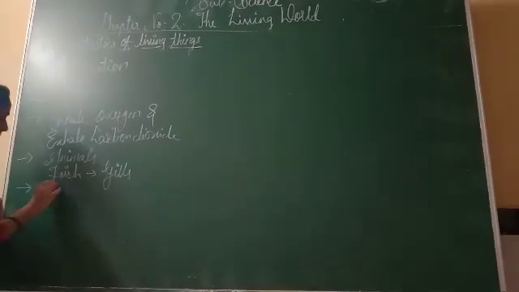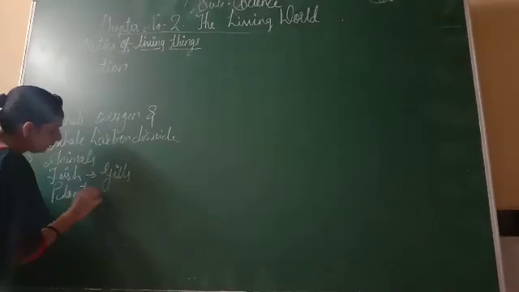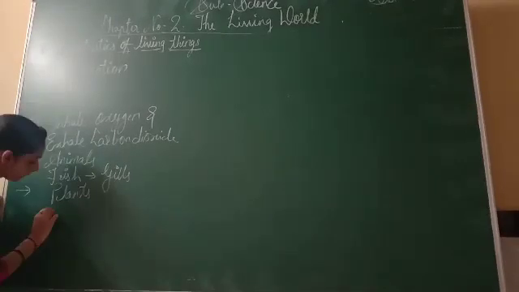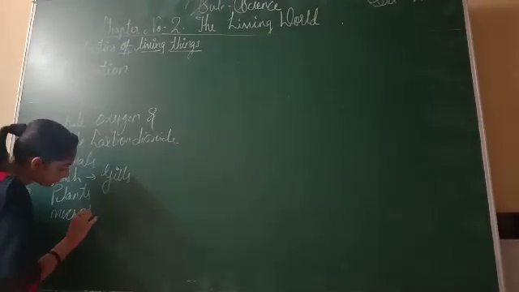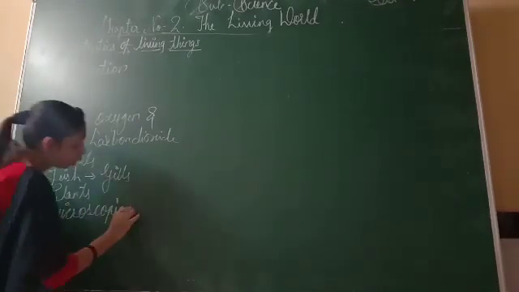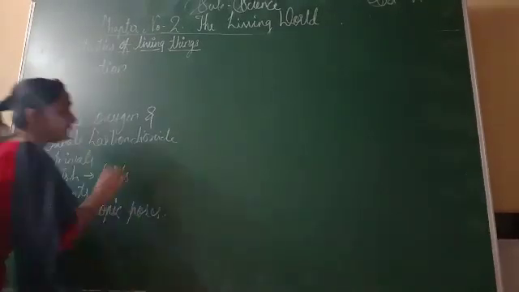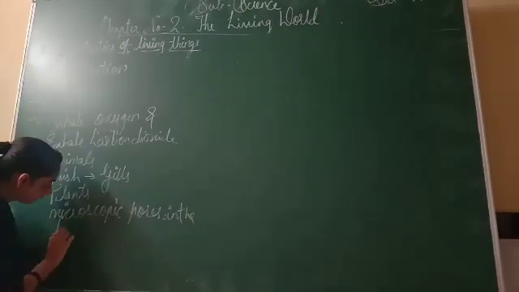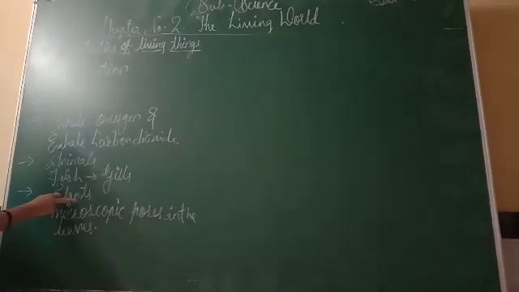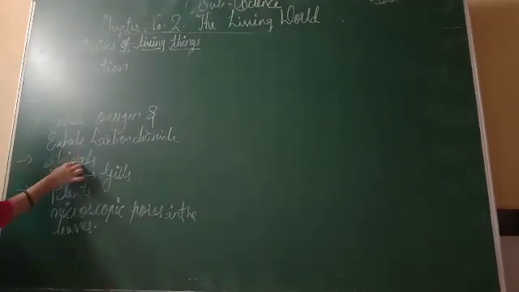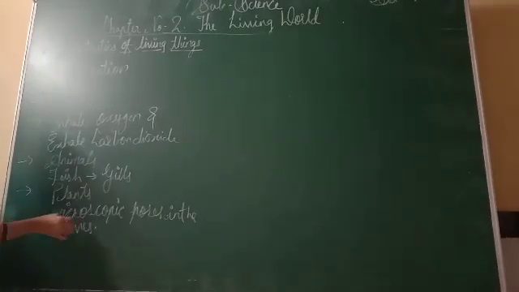Now plants. Plants are also living things and they also breathe, which means they also respire. How do they respire? They use microscopic pores present in the leaves, from where the plant respires. Human beings use the nose, animals have particular organs, and plants use leaves.